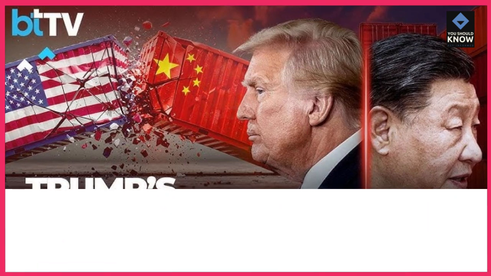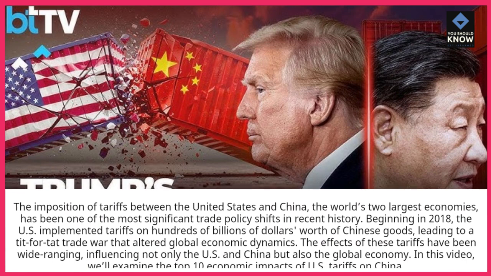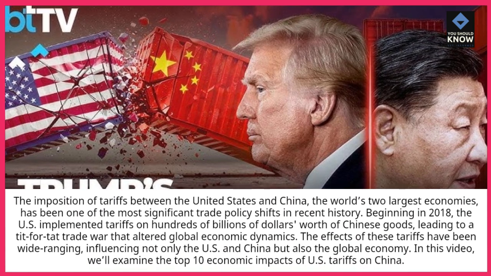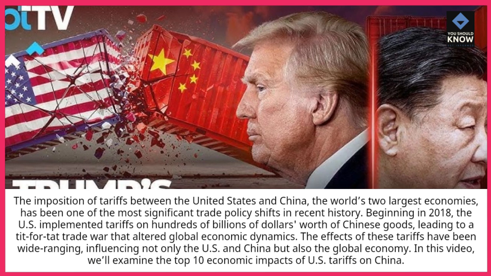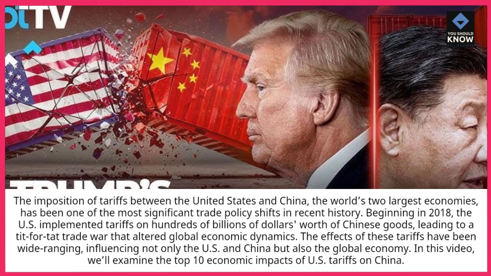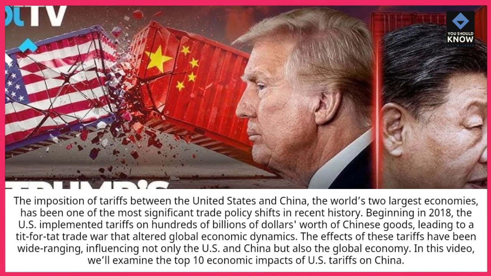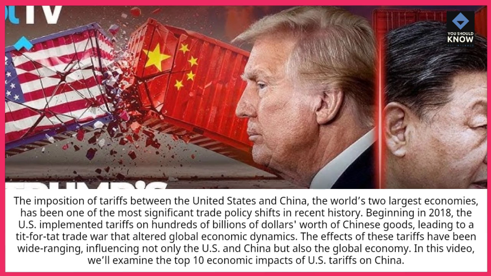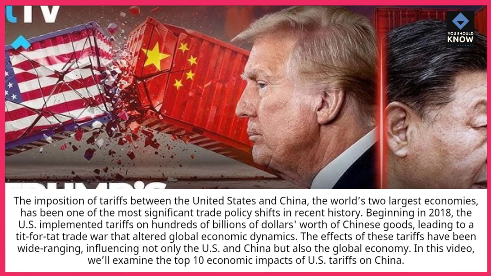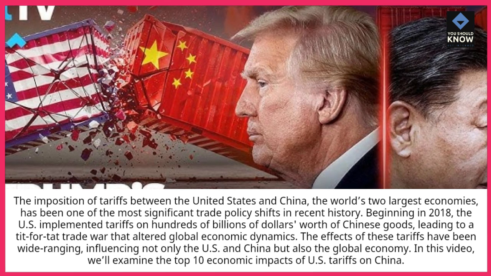The imposition of tariffs between the United States and China, the world's two largest economies, has been one of the most significant trade policy shifts in recent history. Beginning in 2018, the U.S. implemented tariffs on hundreds of billions of dollars worth of Chinese goods, leading to a tit-for-tat trade war that altered global economic dynamics. The effects of these tariffs have been wide-ranging, influencing not only the U.S. and China but also the global economy.